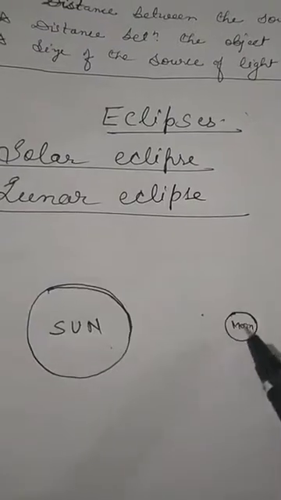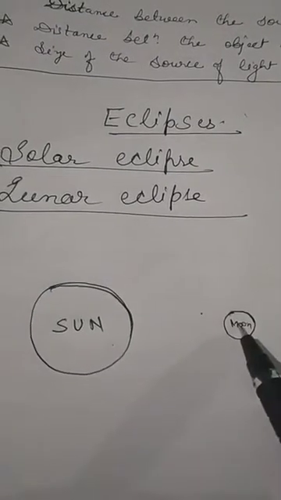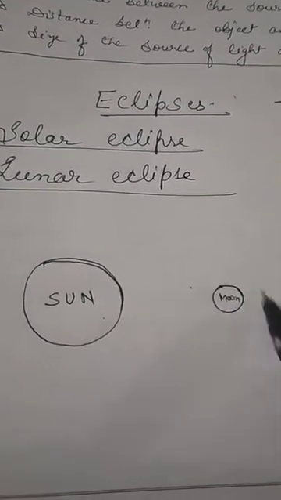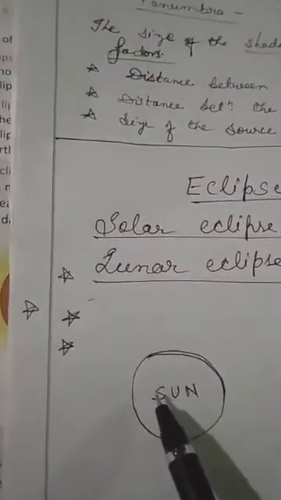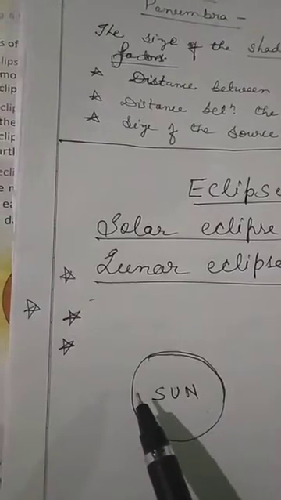The moon also reflects the light of the sun. Without the sun, the moon cannot shine. So you have understood non-luminous and luminous bodies.